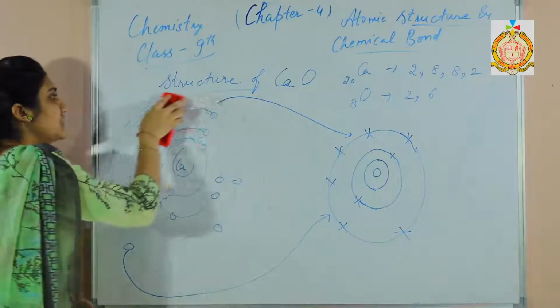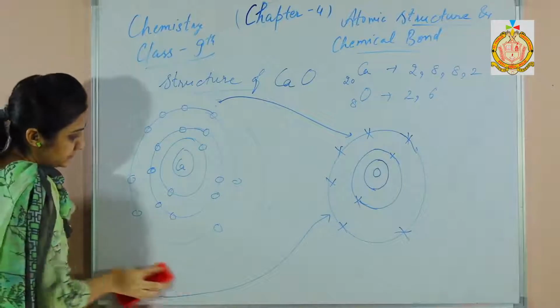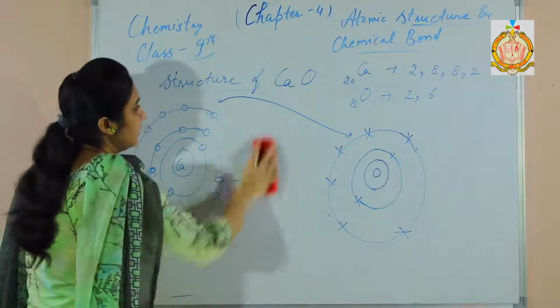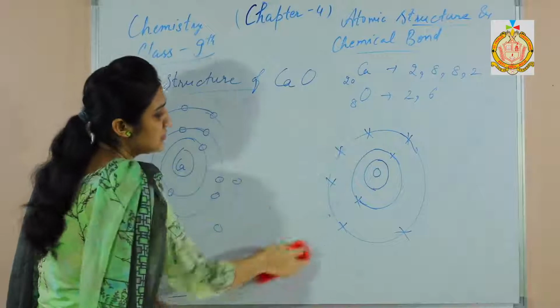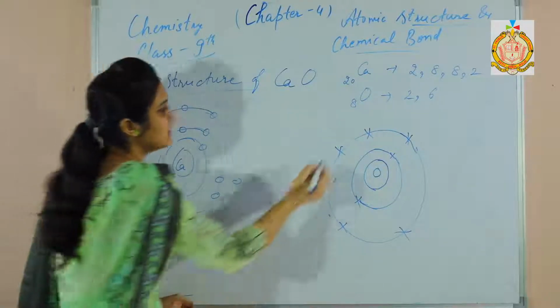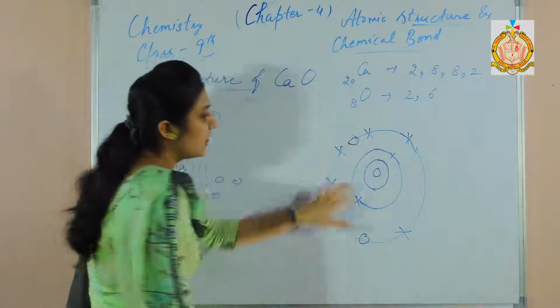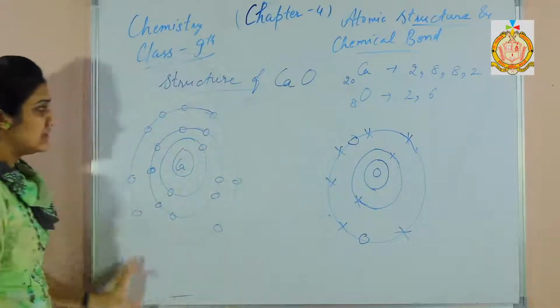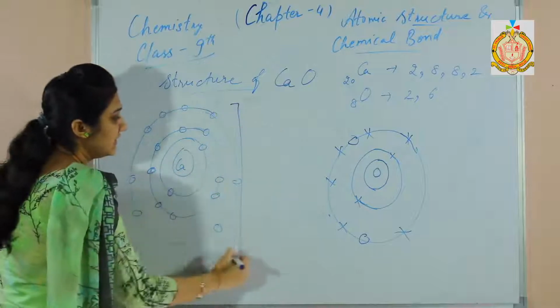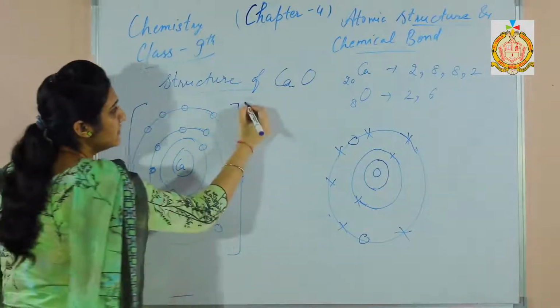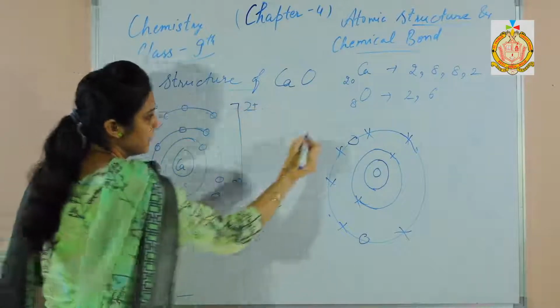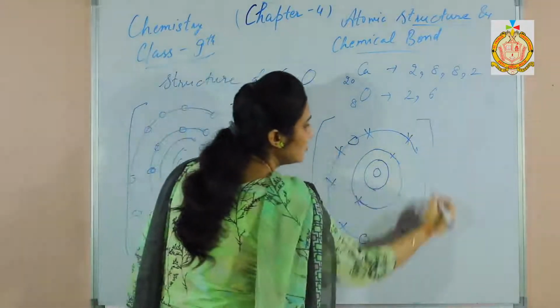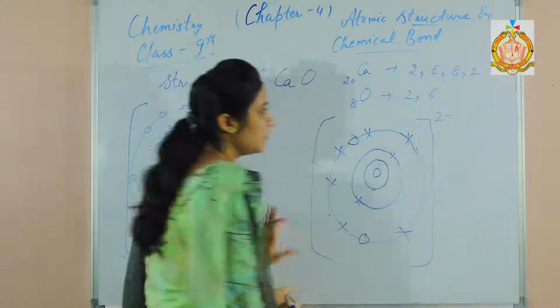What happens when calcium donates 2 electrons to the oxygen? There is a 2 positive charge on the calcium. When it transfers the electrons to the oxygen atom, the oxygen now has 8 valence electrons, and calcium also has 8 valence electrons, but it has lost 2 electrons, so there is a 2 positive charge, and oxygen has gained 2 electrons, so there is a 2 negative charge.